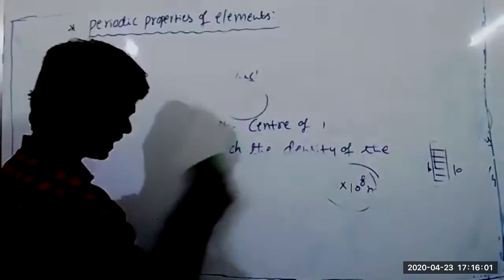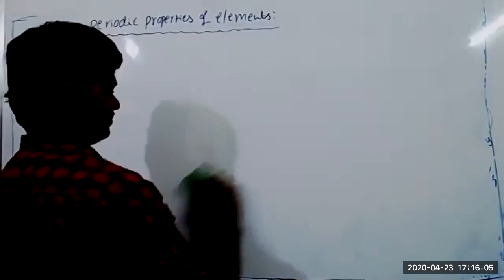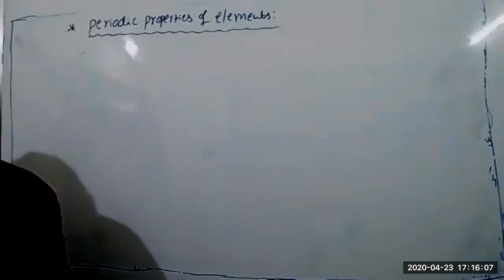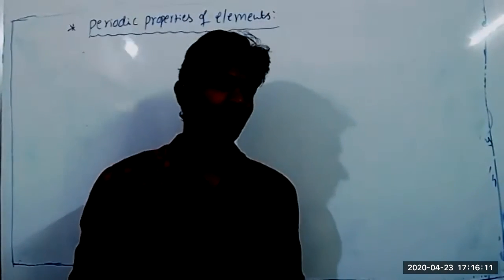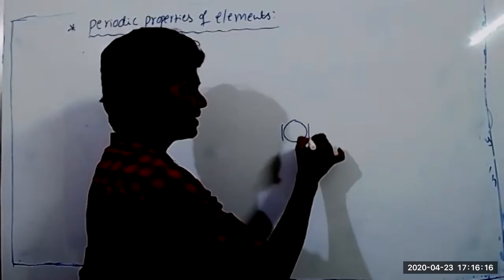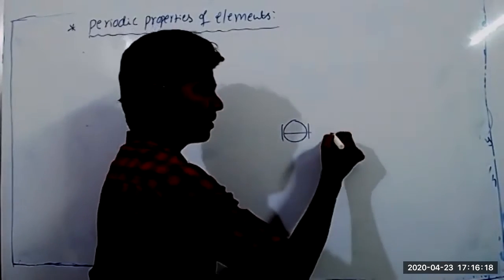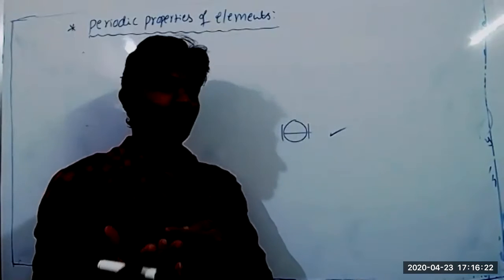Okay, now how do we practically determine the atomic radius? We will see now. The first thing is that the atom is a very small particle. It's not visible. If it were a big object, it would be very easy to find its radius. But the atom is very small, so we can't find the radius of an atom directly with a scale or any instrument.